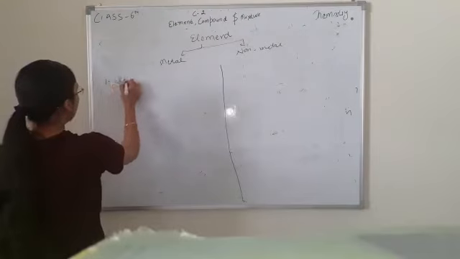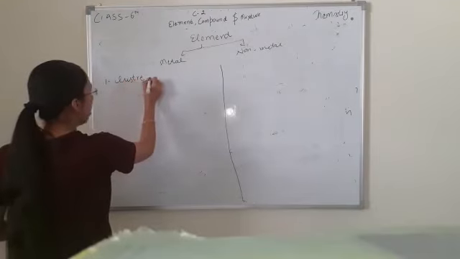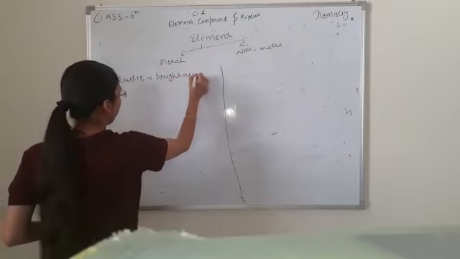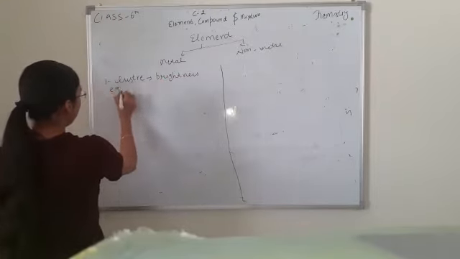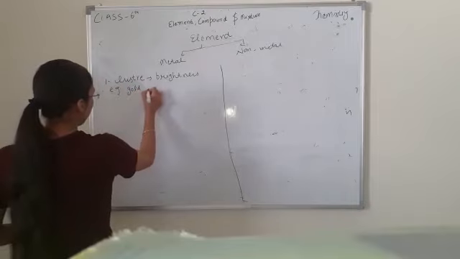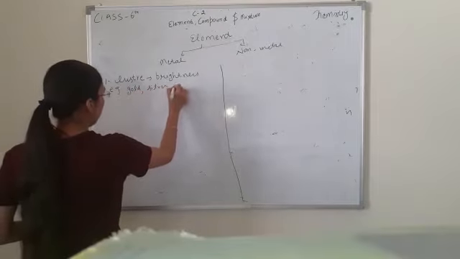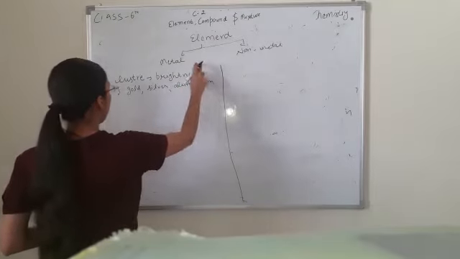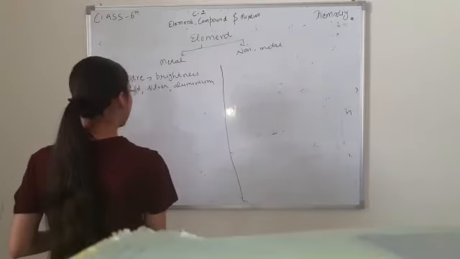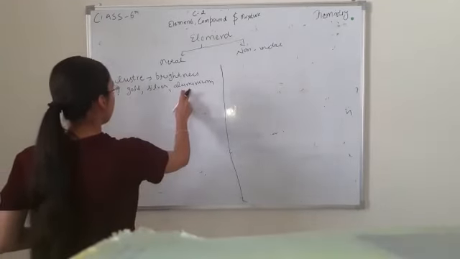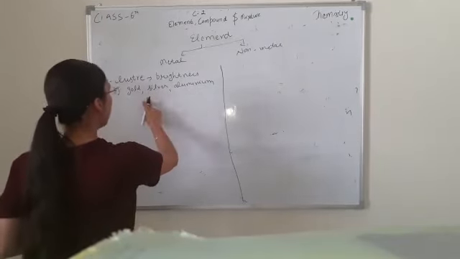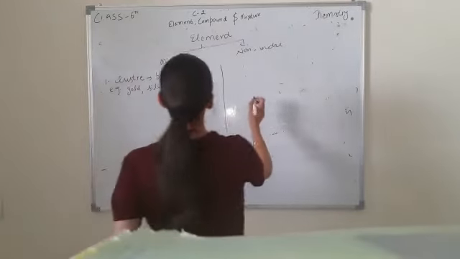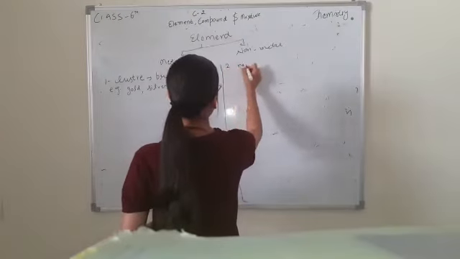The metals are lustrous. Luster means brightness. Examples of metals are gold, silver, aluminium. These are all metals and have luster, meaning all metals have brightness. Therefore, gold and silver metals are used as ornaments, whereas non-metals are non-lustrous.